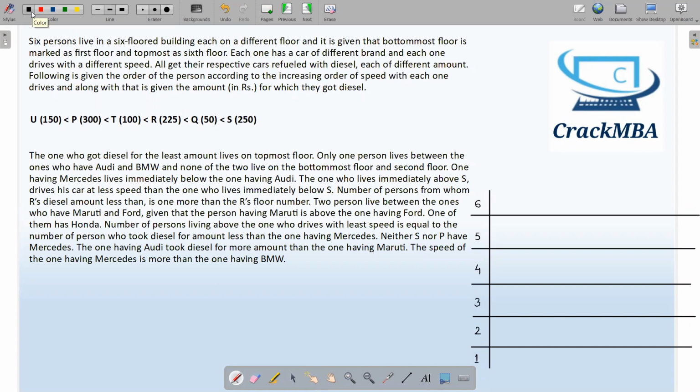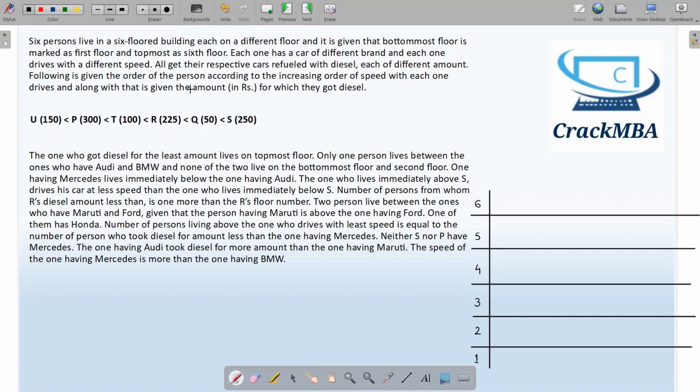Okay, let's begin. Six persons live in a six-floor building, each on a different floor, and it is given that the bottommost floor is marked as first floor and the topmost floor as sixth floor. So I've made these six floors, bottommost as first, topmost as sixth. Each one has a different car and each one drives with a different speed. All of them get their respective car. They're fueled with diesel, each of a different amount.